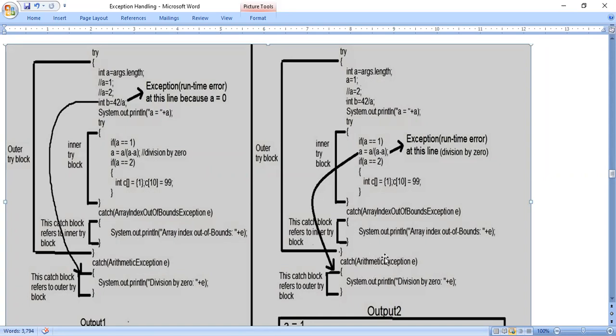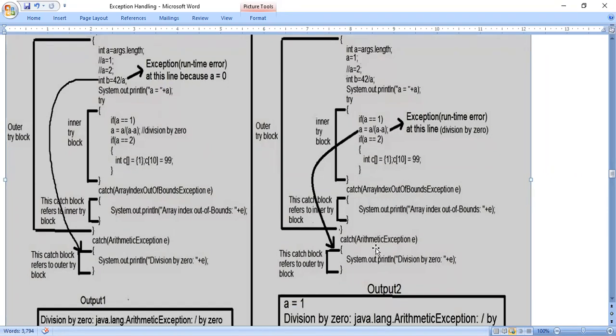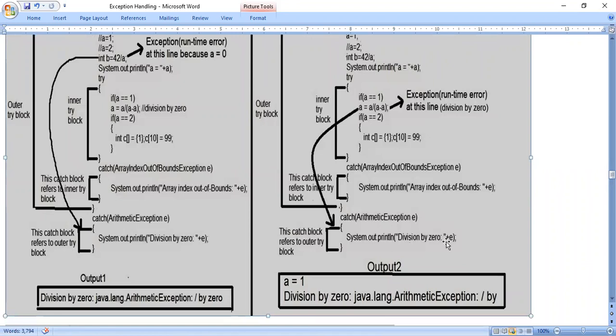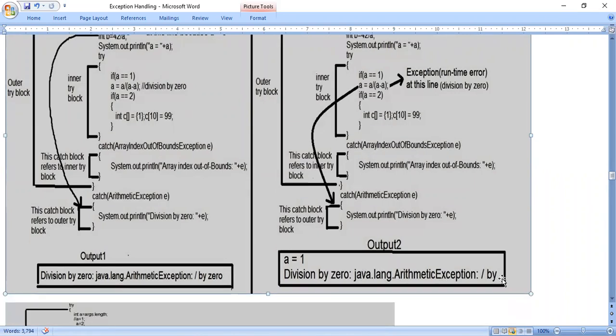will execute because of the exception type required by the catch, that means the error present in the outer catch block: ArithmeticException. So the program control again comes to the outer catch statement. Then it will say division by zero. You see the output: java.lang.ArithmeticException: / by zero. Here in the output, the word zero is missing. So it is "/ by zero".